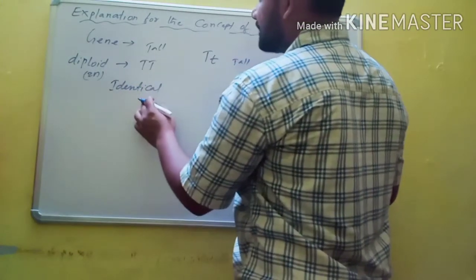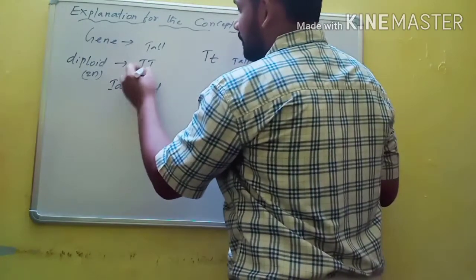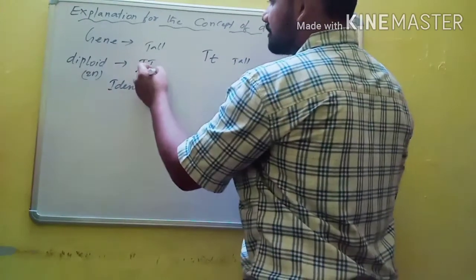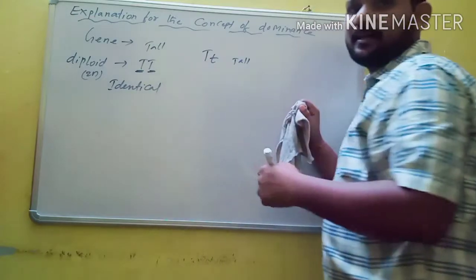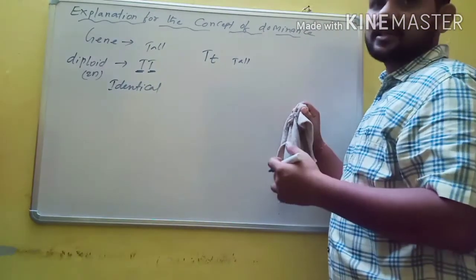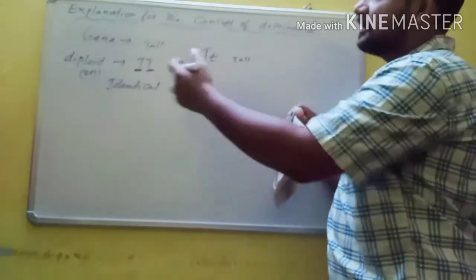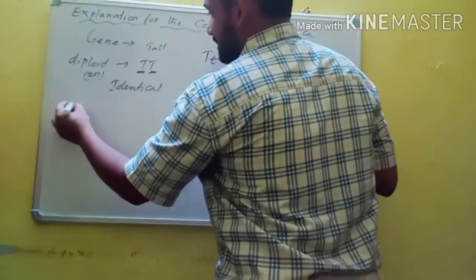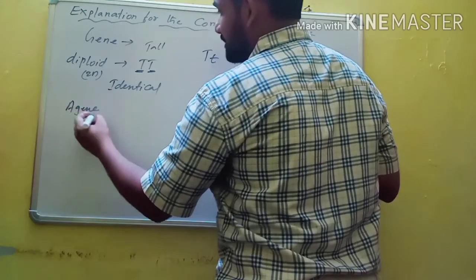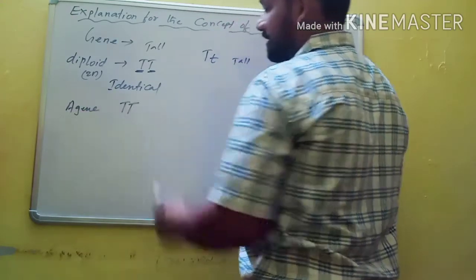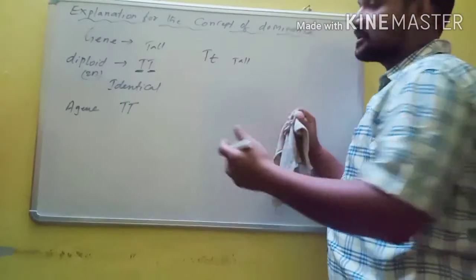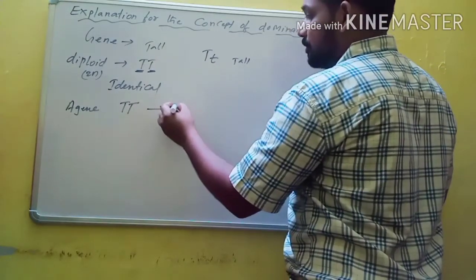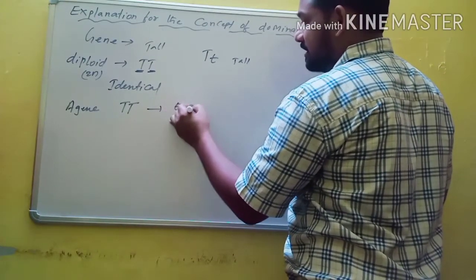In such conditions, this is unmodified and this is modified. And the modified allele could change the phenotypic effect of the F1 hybrid of a particular cross. For example, a gene that is capital T and capital T can contain information for producing an enzyme, and this enzyme is useful